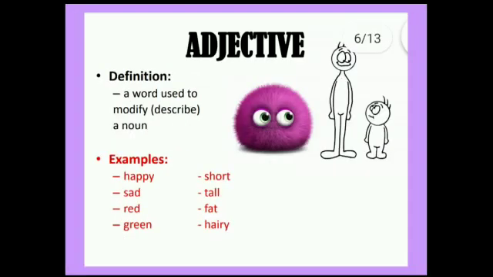Our next part of speech is an adjective. An adjective is a word which is used to modify or describe a noun or a pronoun. In other words, it tells something more about a noun, or you can also say that it qualifies a noun. For example, the green tree is in my backyard. Here the word green is an adjective because it is describing the word tree. Our next example is, she donated her old books. Here the word old is an adjective because it is describing the word books.